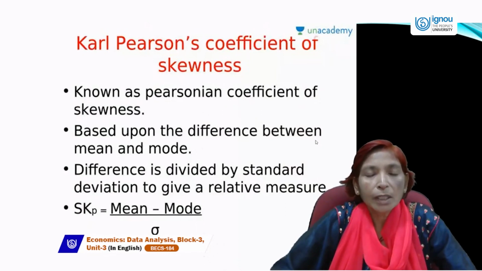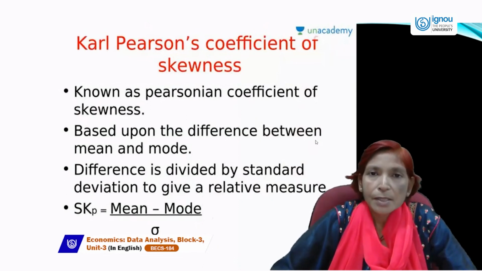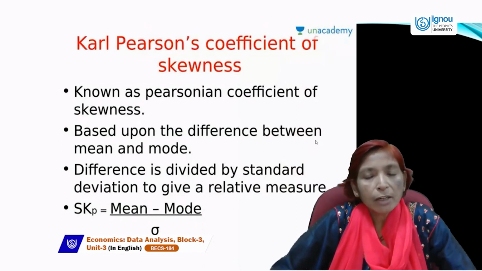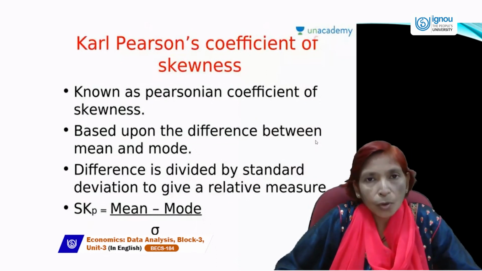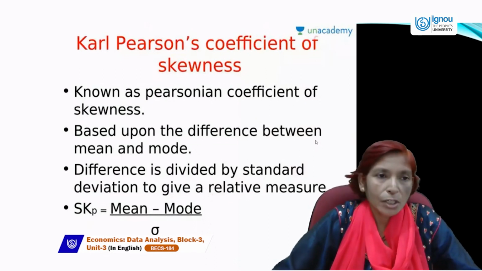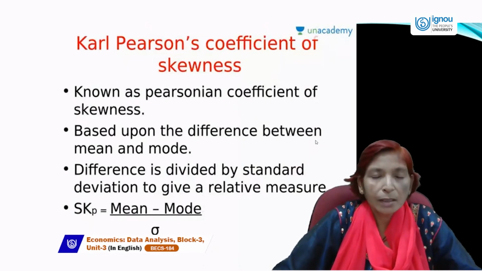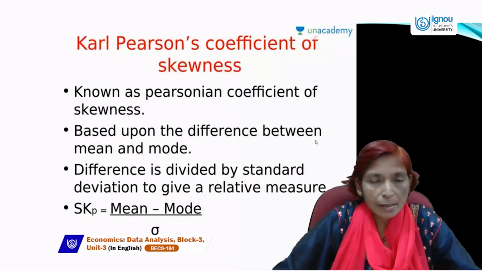It is based upon the difference between mean and mode, and the difference is divided by the standard deviation to give a relative measure: skewness equals mean minus mode divided by standard deviation. It's a very simple formula presented by Karl Pearson. We can find skewness using this formula.